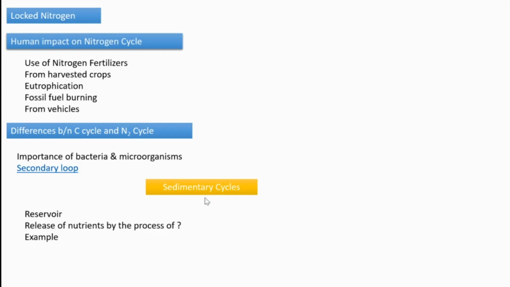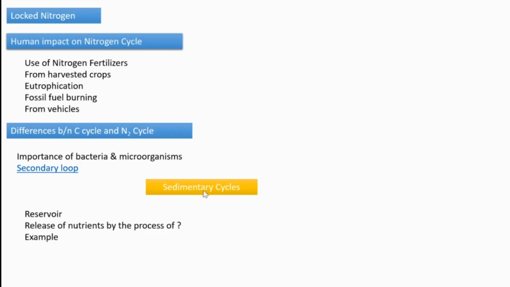Then in sedimentary cycles, through which process are nutrients released from the reservoir? The main process is weathering. We know that it's a gradual process mediated by certain environmental forces, where huge rocks are broken down by mechanical, physical, and chemical methods, and a small amount of sand or soil is formed. This is weathering. We all know that.